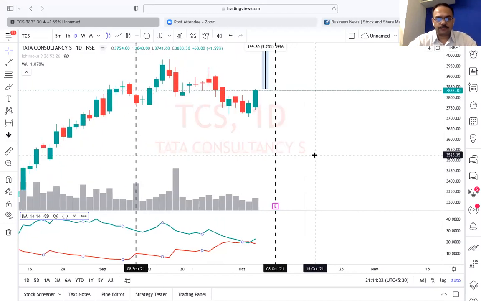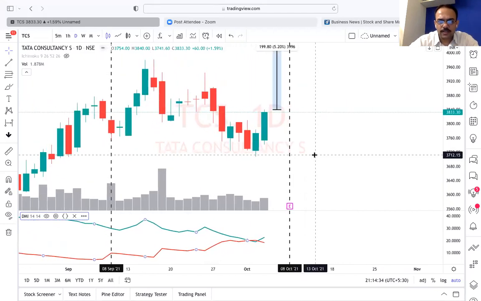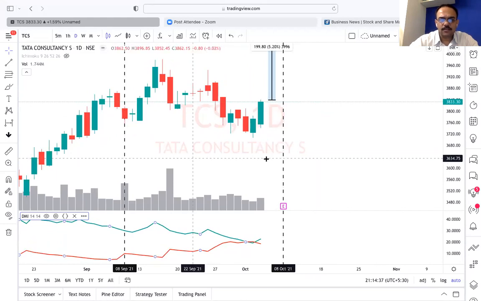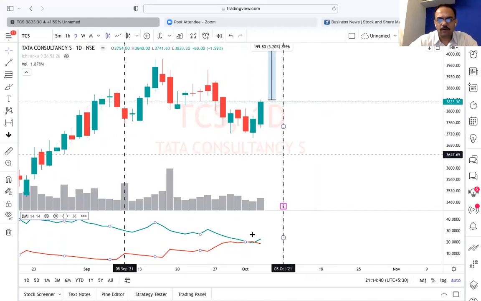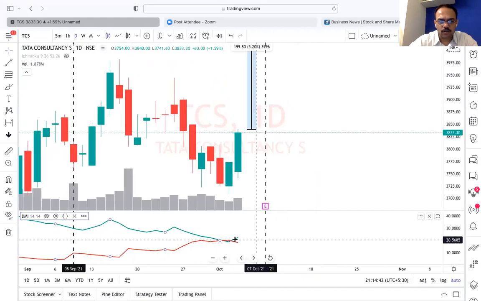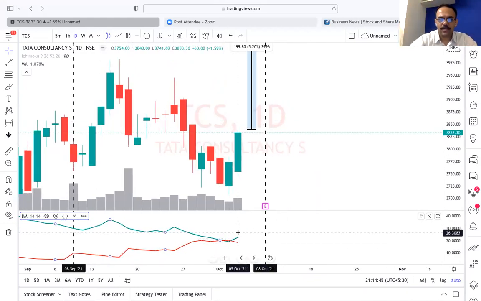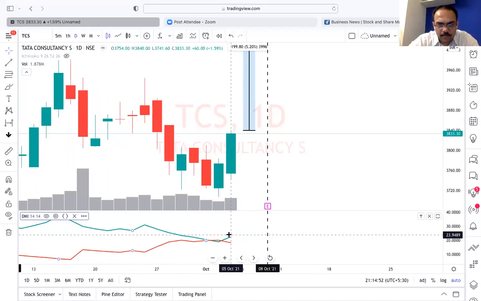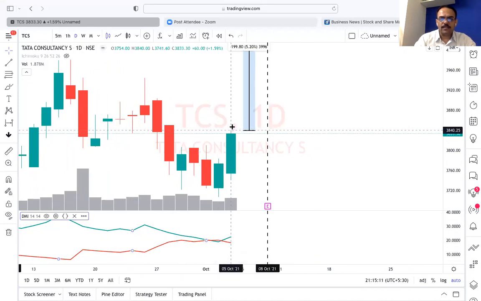Now, what you have to do is, within 1 month, you have to wait for the green DMI, the positive DMI, to cross above the negative. Can we see from here that this positive has crossed above the negative? If I'm zooming in, how many of you can observe this green has gone above the red here? Yes? So now, since we are going through this example, the green has gone above the red.